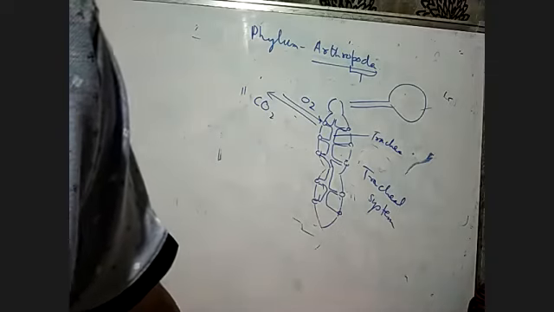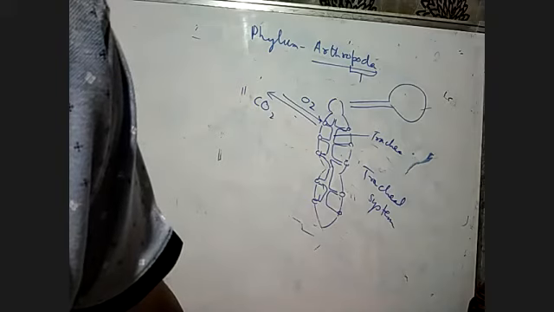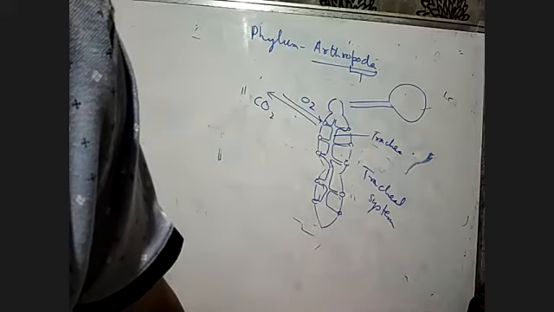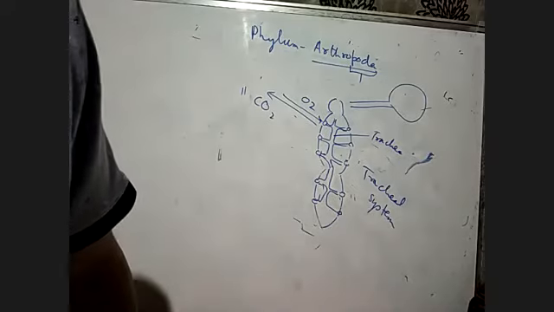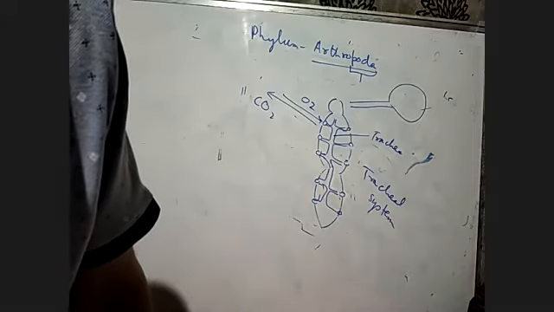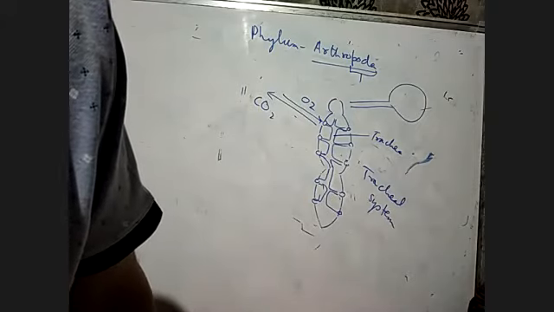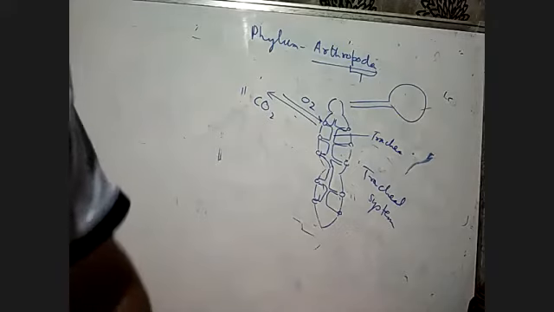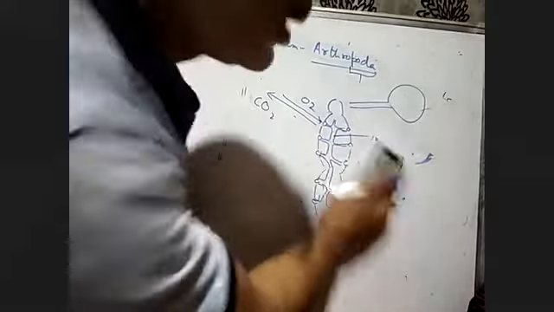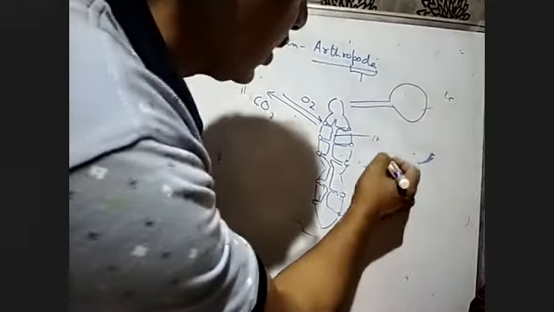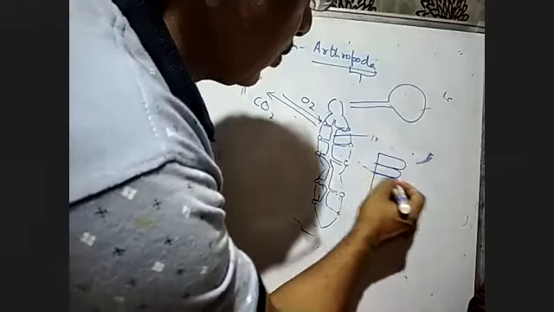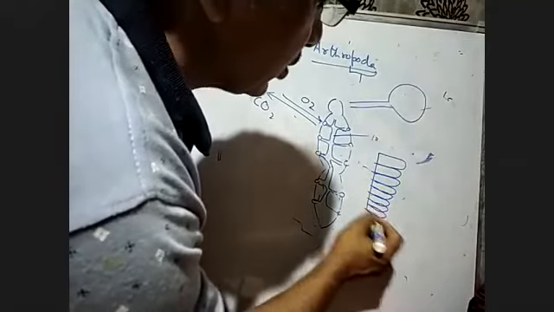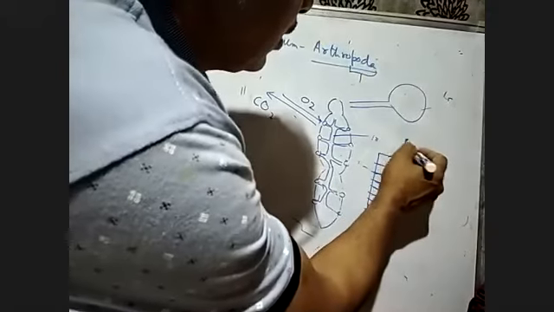Book lungs are found in the prawn. The prawn you buy from the market also comes under Arthropoda; it is not a fish. Prawn has book lungs, and this is the structure of the book lungs, just as if the pages of a book are arranged. So this will be book lungs.